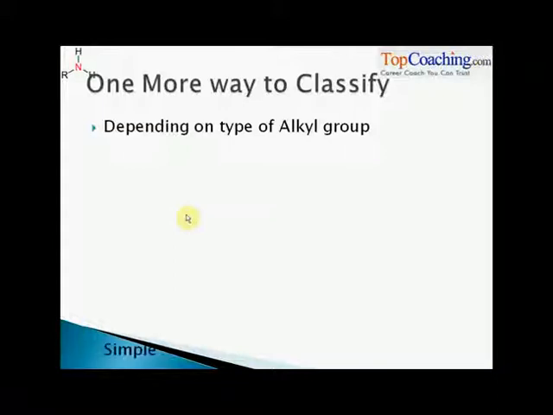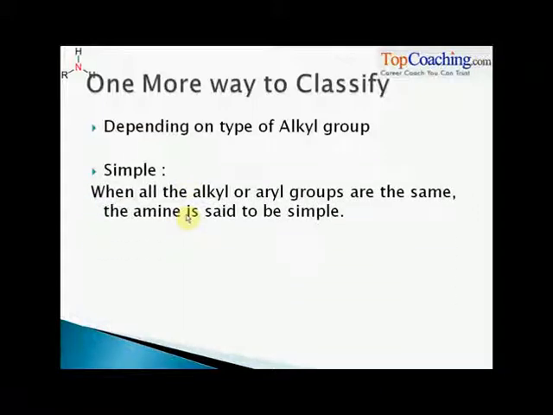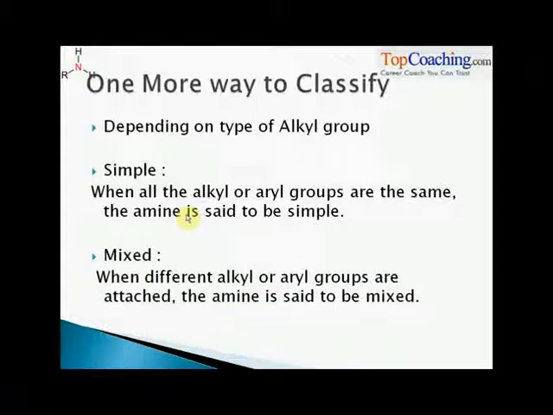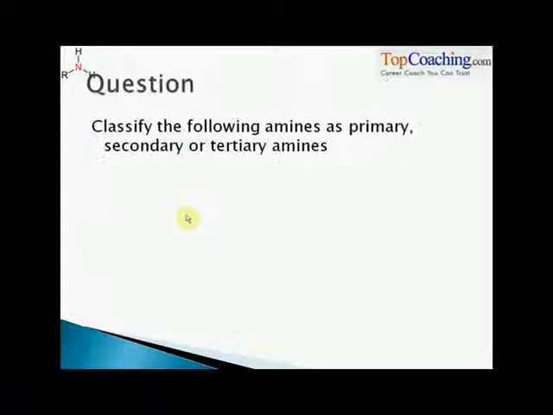Now what are those ways? First one is simple amines. When all alkyl or aryl groups are the same, the amine is said to be a simple amine. For example, let us say in case of secondary amine, both hydrogen atoms got replaced by a methyl group. So we get dimethylamine. That is an example of a simple amine. And another class is mixed amine. Very obvious, when different alkyl groups or aryl groups are attached, it is said to be a mixed amine.